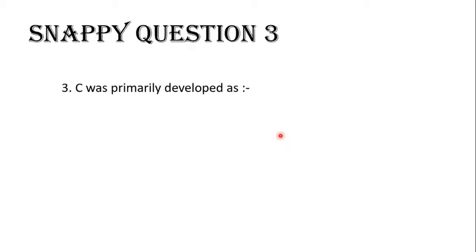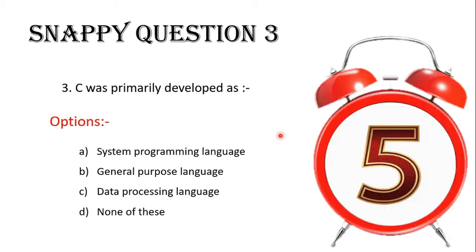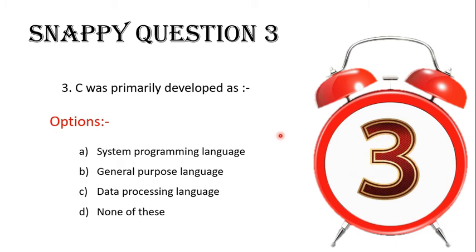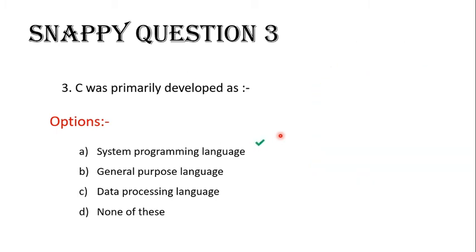Here is Snappy question 3. C was primarily developed as A. system programming language, B. general purpose language, C. data processing language, D. none of these. Time starts now. And the correct answer is A, system programming language.